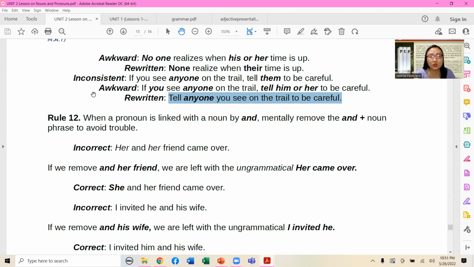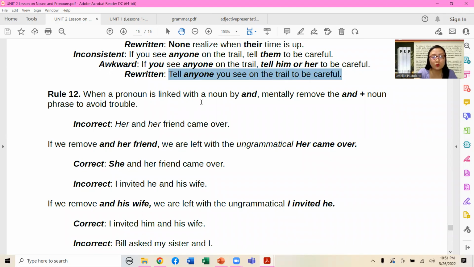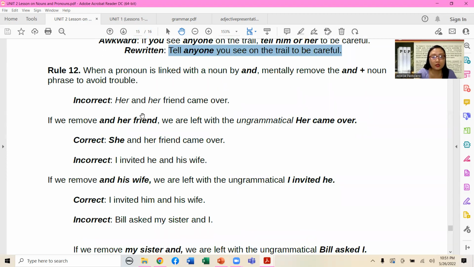Rule number 12: when a pronoun is linked with a noun by "and," mentally remove the "and" plus noun phrase to avoid trouble. Example: "Her and her friend came over." Again, we remove "and her friend." We are left with the ungrammatical "her came over." The correct version: "She and her friend came over."